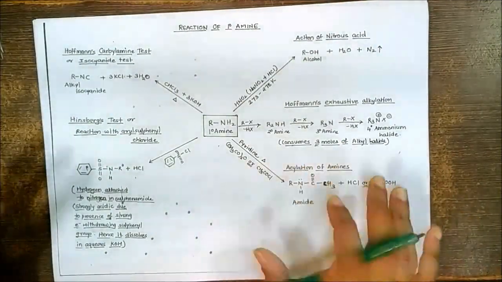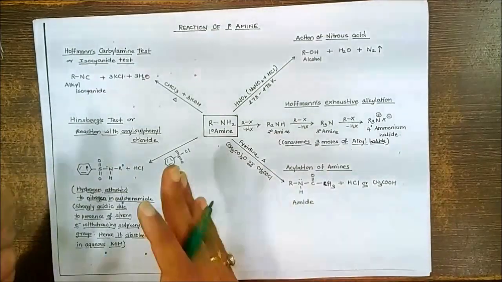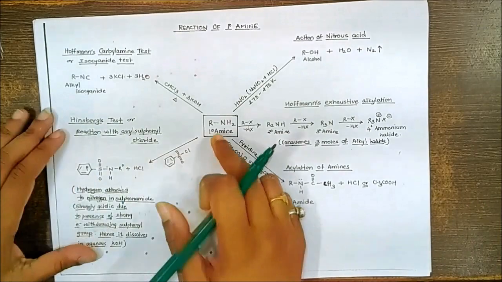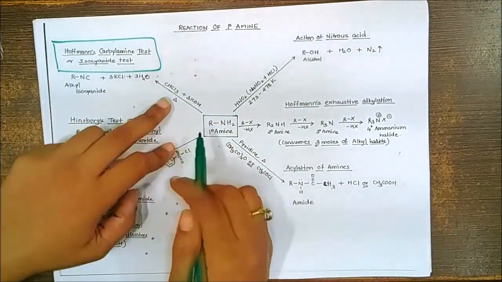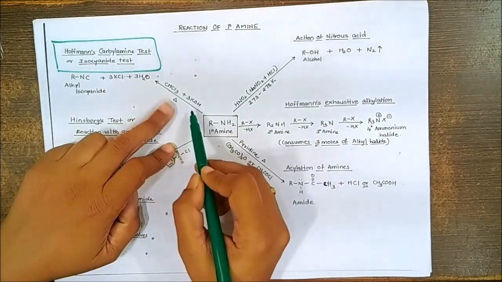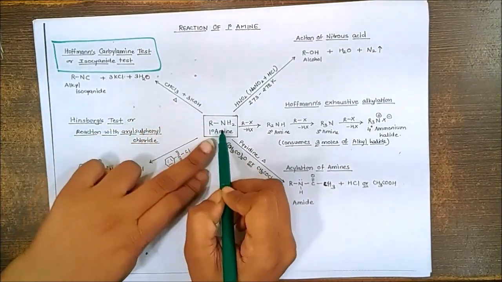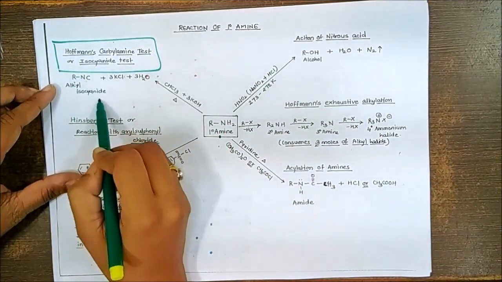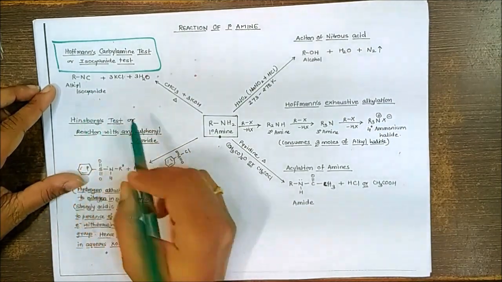Now, while discussing the reactions, we are going to have a comparative study for the primary, secondary and tertiary amine. Let us talk about primary amine, first reaction, that is Hofmann's carbylamine test. The reaction with chloroform and KOH. If you allow this reaction with the chloroform and KOH, the primary amine turns to the RNC, that is isocyanide, which is having the foul odor. So characteristic test of the primary amine.